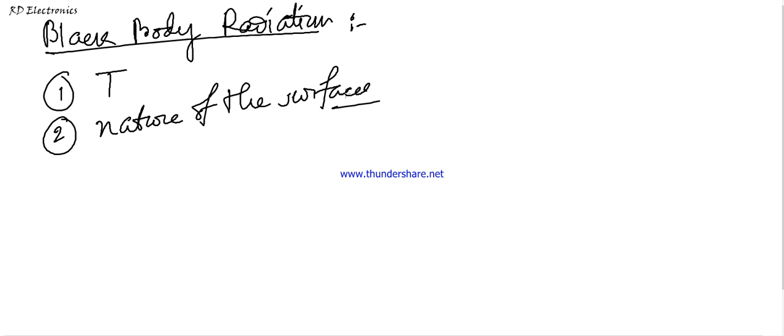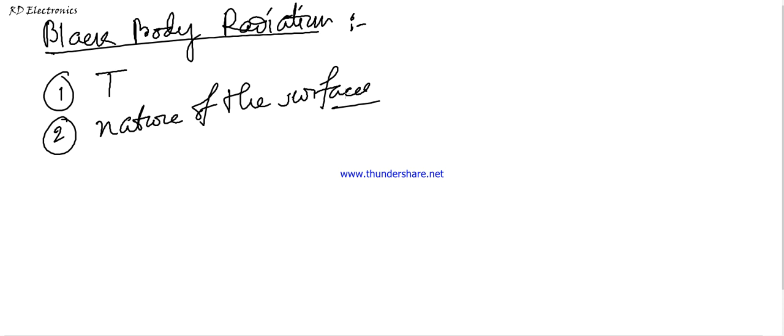Now in 1899, Kirchhoff proposed a law that the ratio of emissive power to absorptive power for radiation of a given wavelength is the same, or constant, for all bodies at the same temperature and is equal to the emissive power of a perfect black body at that temperature. Please note that this is proposed by Kirchhoff. Thus the terms emissivity and absorptivity are used to characterize the nature of the surface.